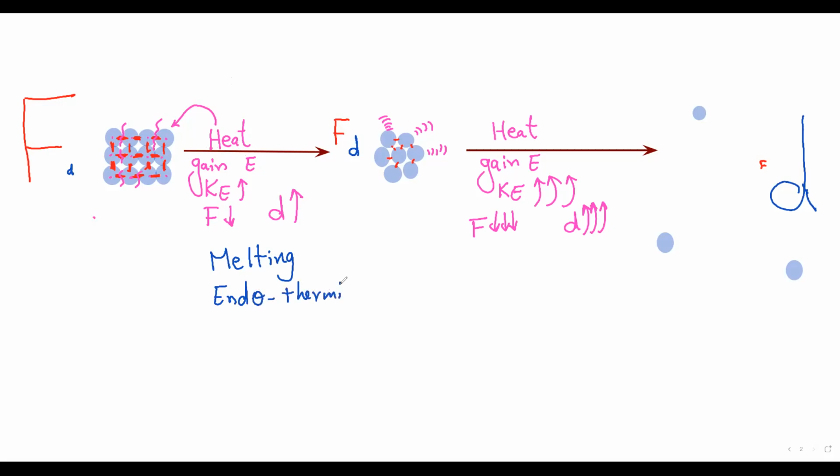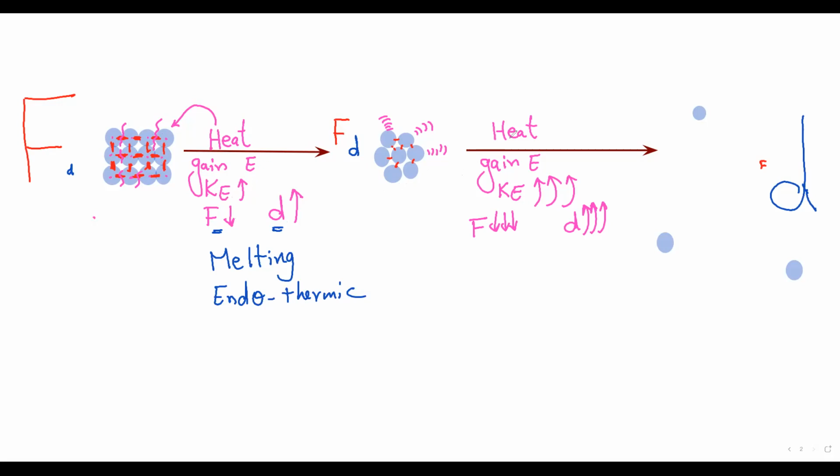Endo means in, thermic means heat. Heat is taken in by the molecules. Their kinetic energy increases and the distance between the molecules increases, sorry, the distance increases and the forces decrease like this. So the solid converted into liquid.